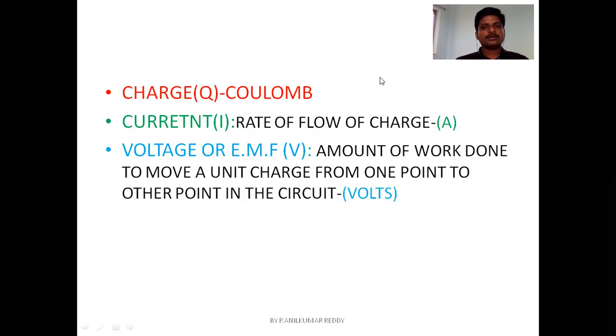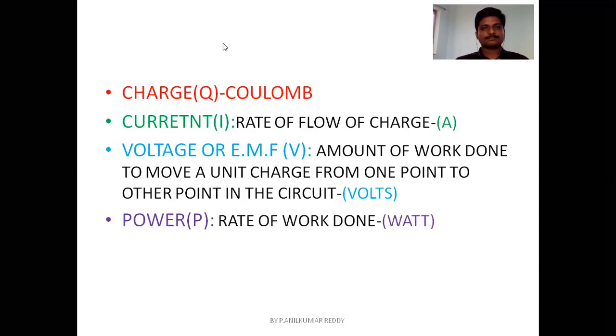Now we will be looking into power. Power can be defined as rate of work done. In electrical engineering, we write the expression for power as power P is equal to voltage into current. So that is the mathematical expression used for power. Power is denoted by the letter P and the unit of power is watt.